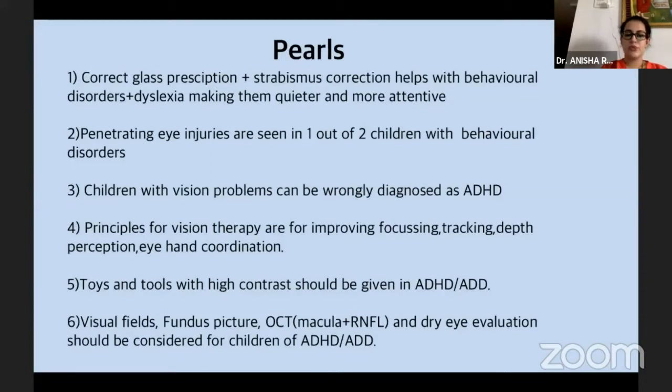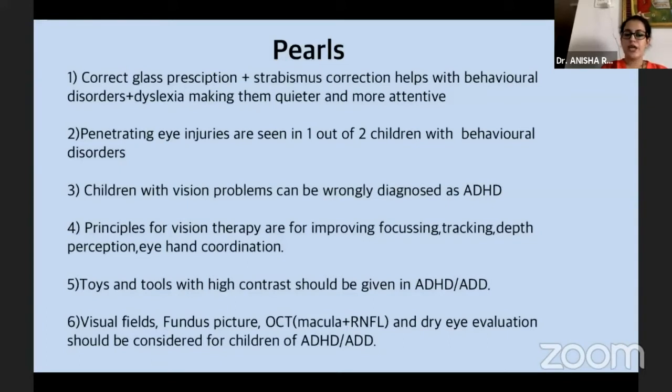Children with vision problems can be wrongly diagnosed as ADHD and can invite medico-legal troubles. Hence, one has to be very, very careful. The principles of vision therapy are to improve focusing, tracking, depth perception, and eye-hand coordination. Although they are not of much use, they can be tried.